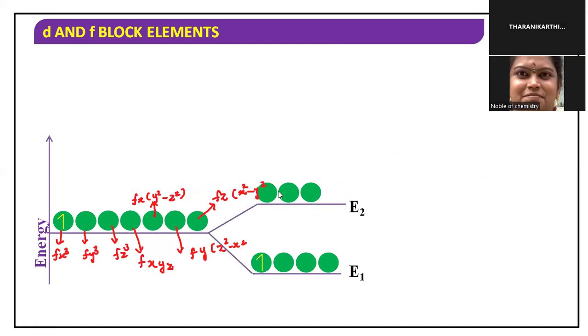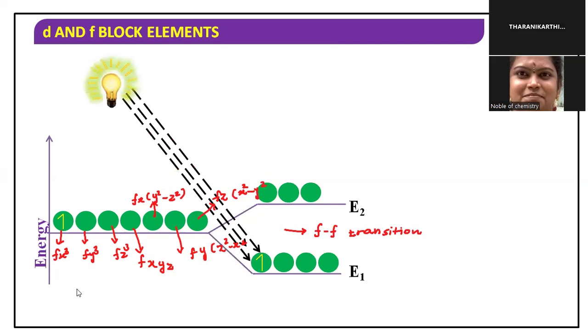The electron moving from the lower energy level f orbital to the higher energy level orbital is what we call f-f transition. The unpaired electron in the lower energy level absorbs electromagnetic radiation from the visible region, as we know very well.